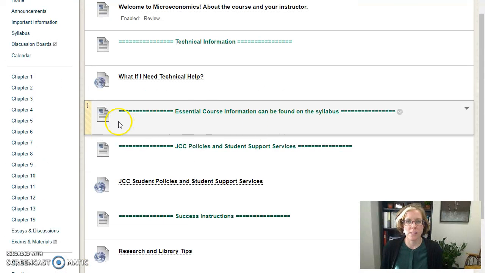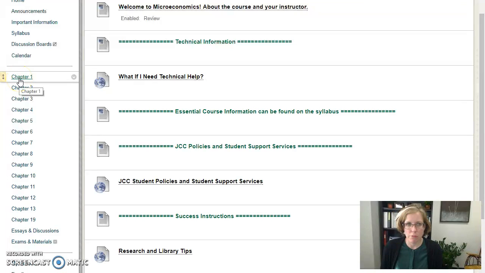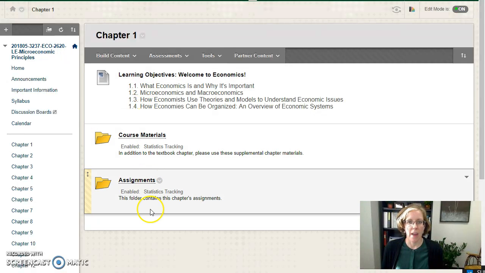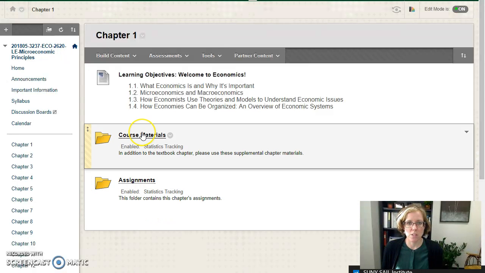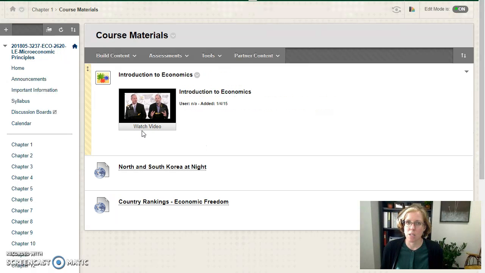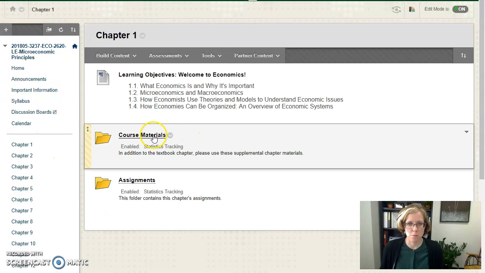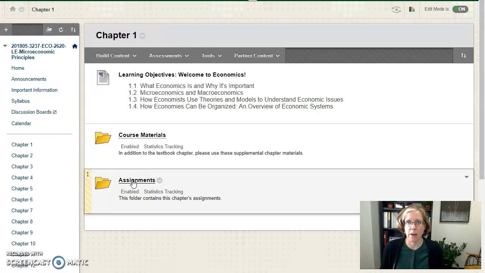Beyond that, the course is set up with a module folder for each chapter. And we won't cover every chapter in the book, but we will cover many of them. You'll click on the chapter, and within each chapter folder, you'll find the learning objectives, the course materials, and the assignments. You will have course materials that you can use that are in addition to the textbook. Typically, they're going to be videos. They may be articles, but I've tried to find videos for you to emphasize the material that you'll be reading about in the text. So you'll find course materials, and this is also where you go to find your assignments.